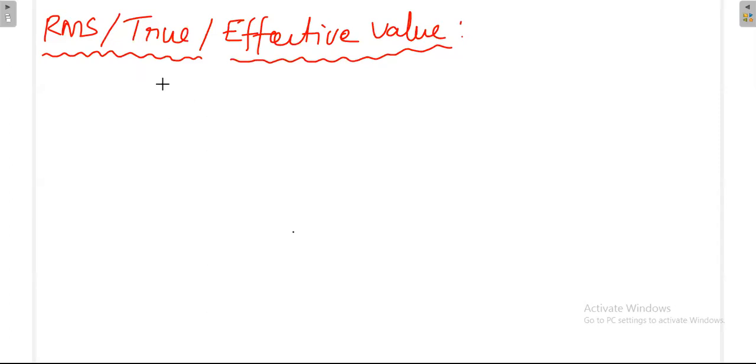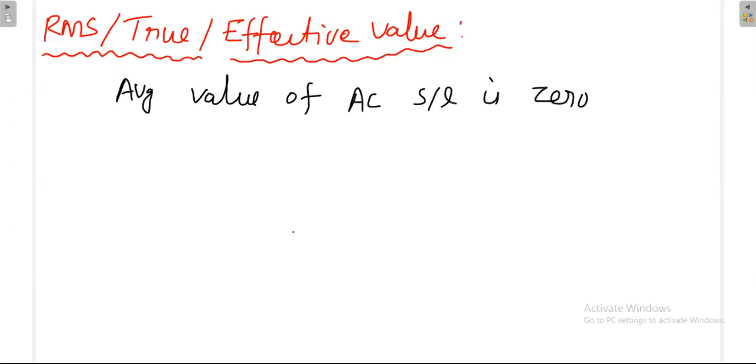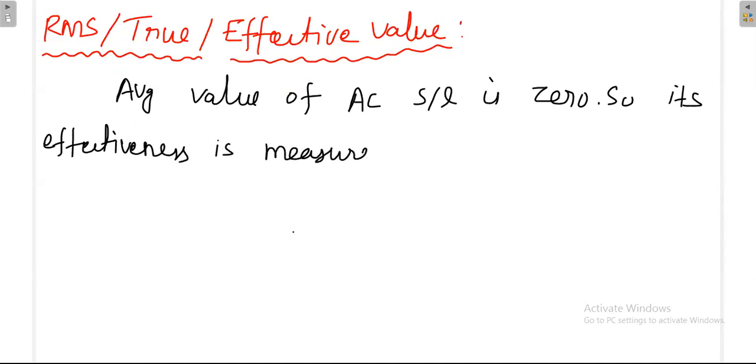Why are we using the RMS value? Because the average value of an AC signal is 0. So the effectiveness of an AC signal is measured by the RMS value.